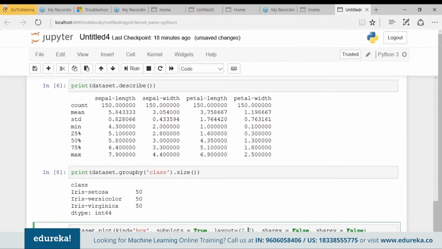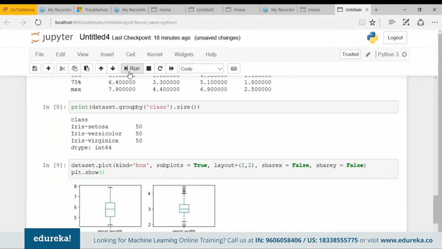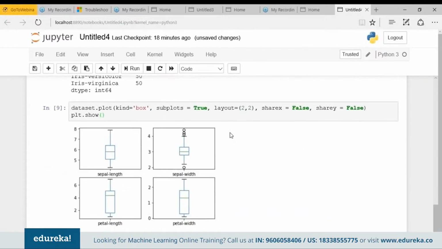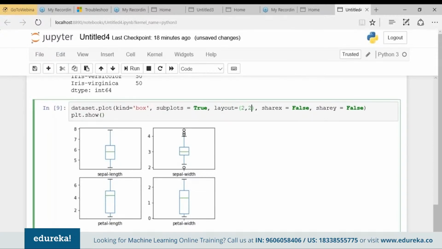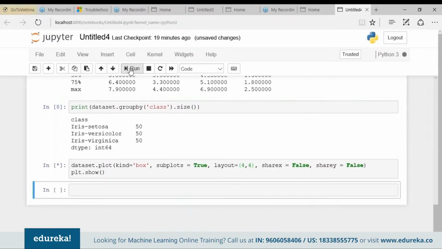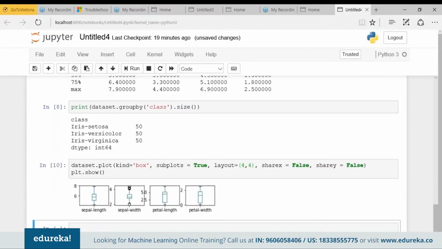So we have here dataset.plot kind equal box, subplots true, layout 2 cross 2. And then I want to see it, so plot dot show, whatever I created, show it. Execute it. Now this gives us a much clearer idea about the distribution of the input attributes. Now what if I had given the layout as 4 cross 4 instead of 2 cross 2? So what will it result in? Just see. Fine. Everything would be printed in just one single row.